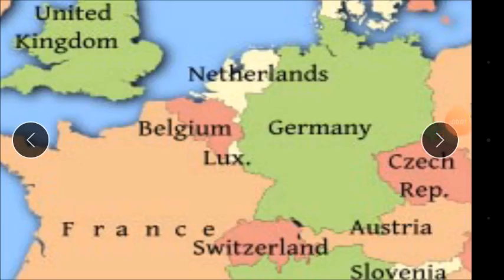In this part, we are going to study Belgium. Belgium is a very small country in the continent of Europe. In this map, you are looking at Belgium. It is bordered by the Netherlands, Germany, Luxembourg, and France.